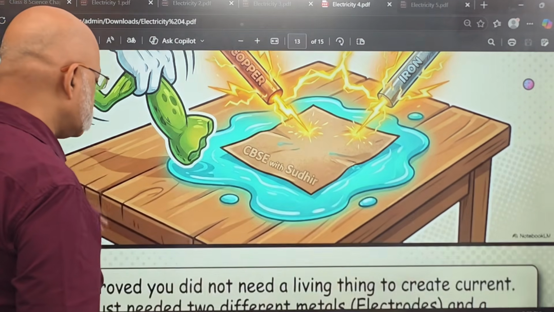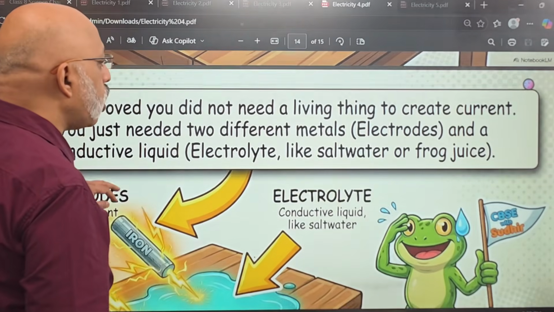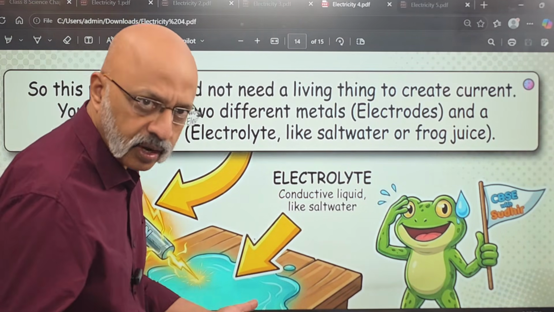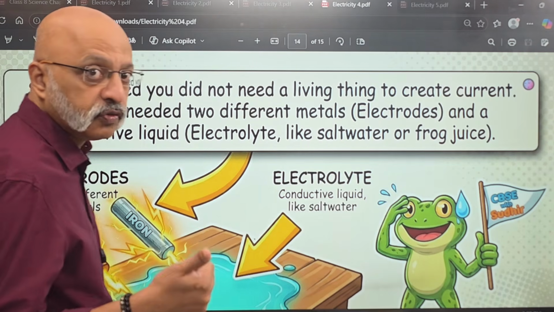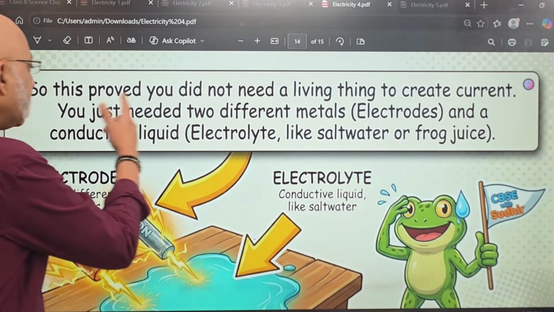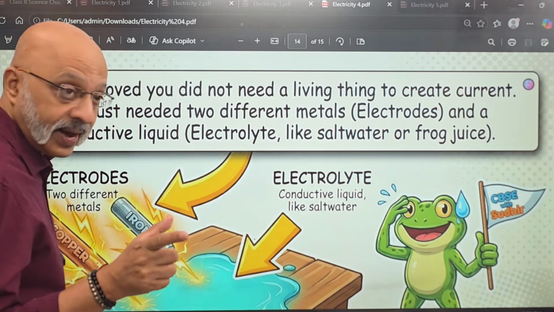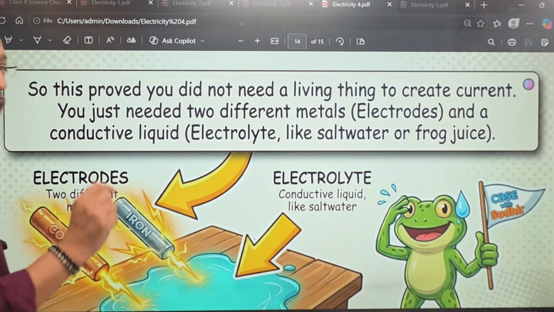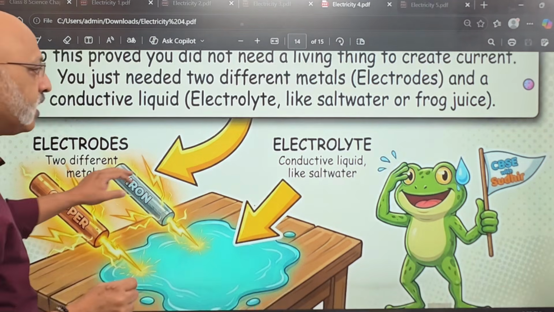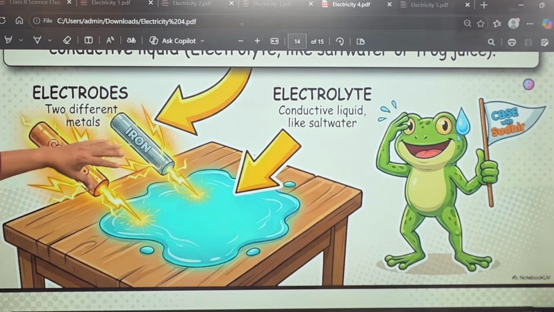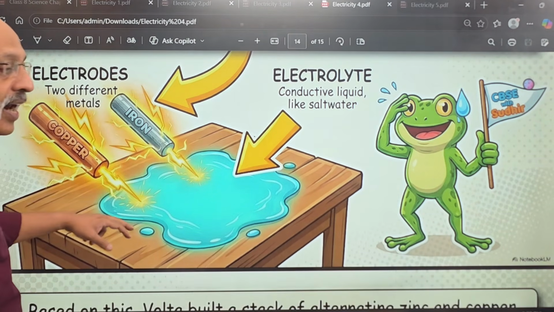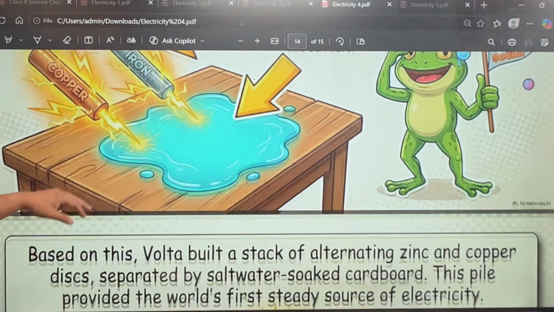The electricity still flowed. So this proved that you did not need a living thing or a frog's leg to create current. You just needed two different metals which would act like electrodes and a conductive liquid, an electrolyte, like salt water. The electrolyte is a conductive liquid like salt water, the electrodes are two different materials like iron or copper, and you can actually generate electricity as a result.